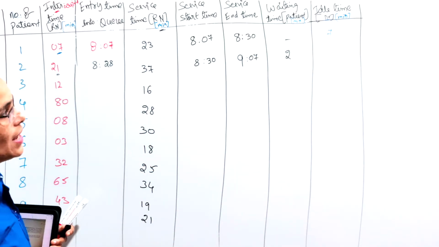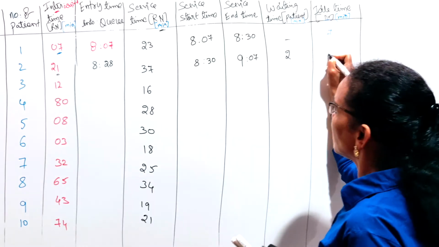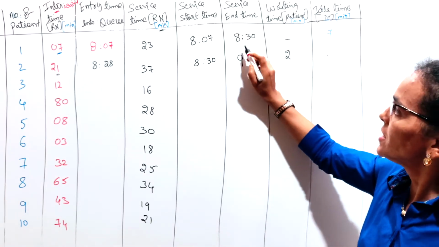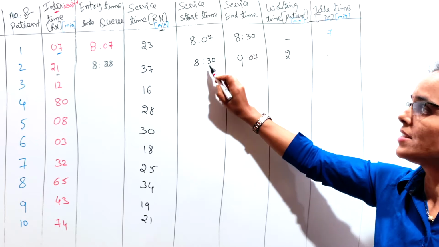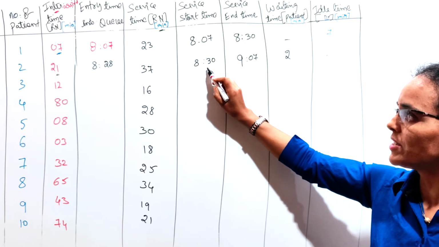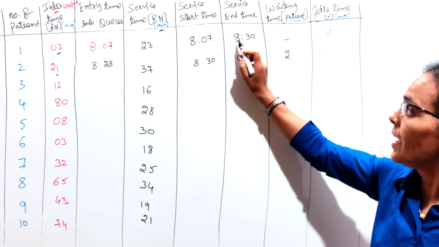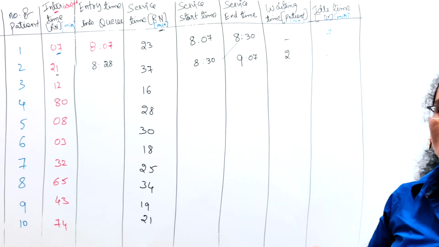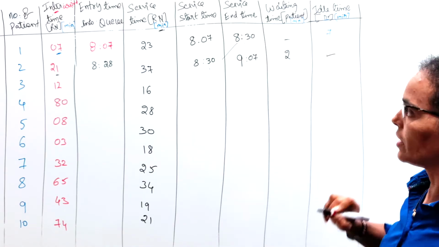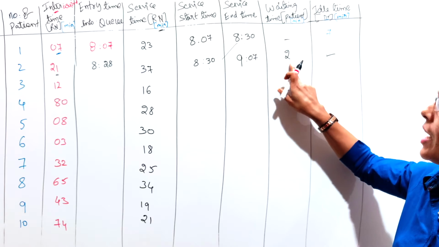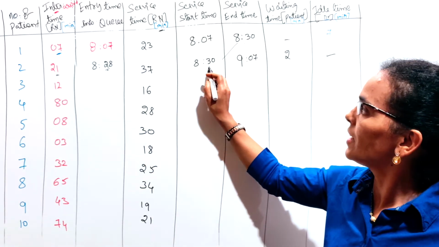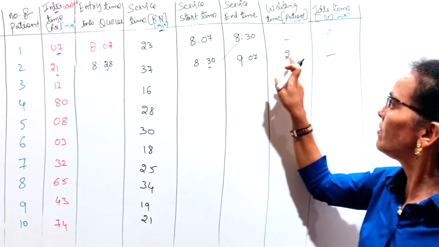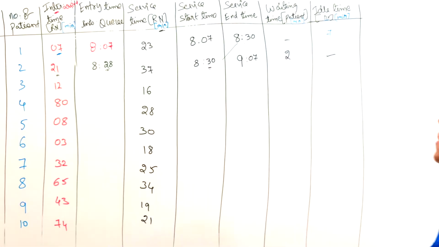What is the idle time of the doctor? No idle time. The doctor was with the first customer till 8:30 and the second patient's service started at 8:30. But coming to the patient waiting time, the patient arrived at 8:28 but the service started at 8:30, so the patient was waiting for 2 minutes.